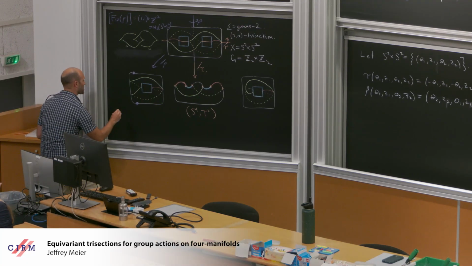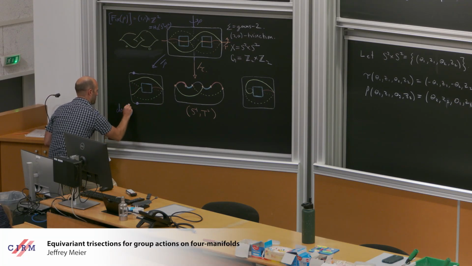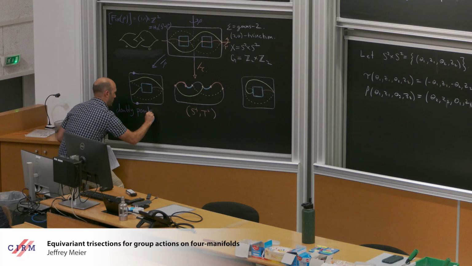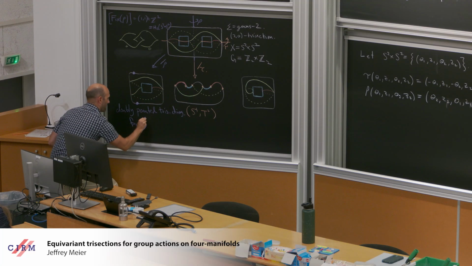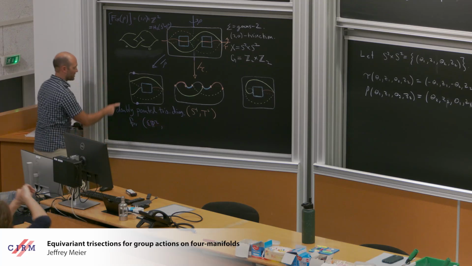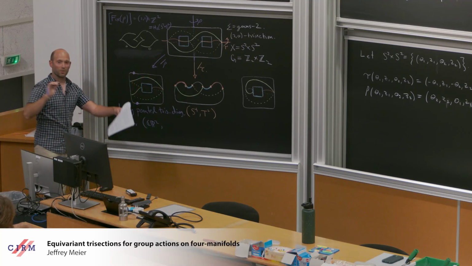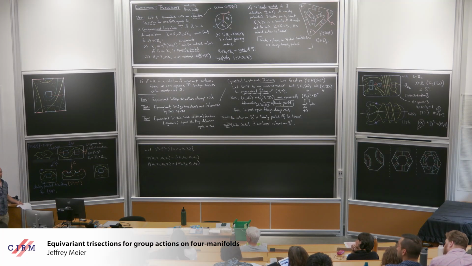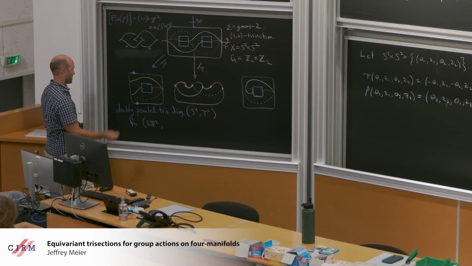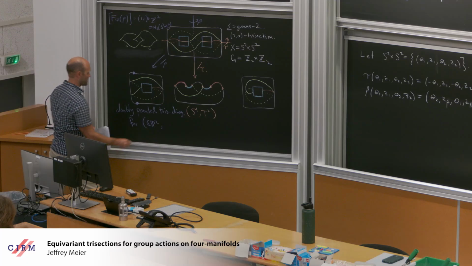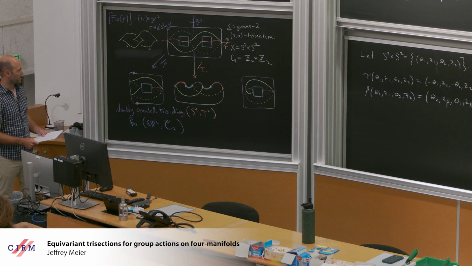And what we see here is actually a doubly pointed trisection diagram for the total space, which is CP2. This is the genus 1 trisection diagram of CP2. So right away you see that the quotient of S2 cross S2 obtained by swapping the two spheres gives CP2. And the branching locus of this action, the image of the fixed point set, is the degree 2 curve, the conic in CP2.